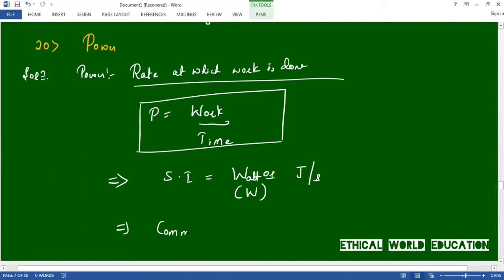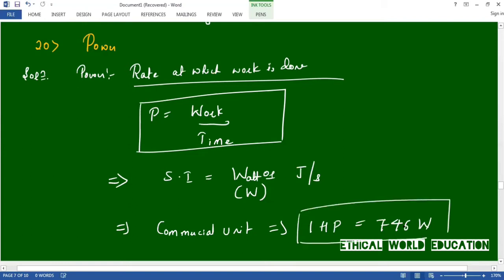The commercial unit of power is horsepower. You can say 1 horsepower is equal to 746 watt. This horsepower is used to measure the power of the motor or other machines. The power of a motor or some machines can be measured in horsepower.